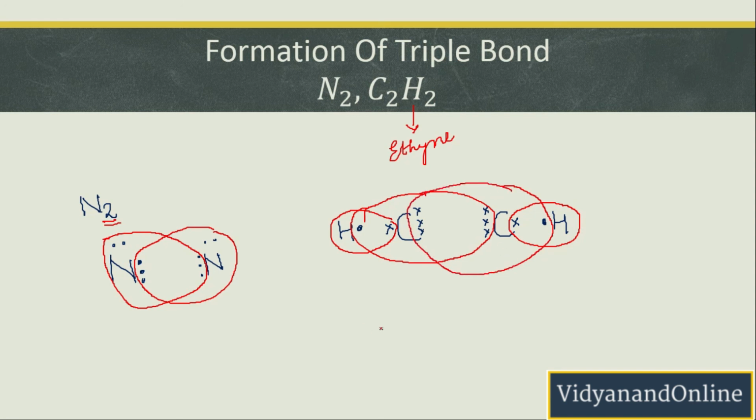In that way, the bond between them will be C triple bond C, single bond H and single bond H. Now why triple bond? Because it's sharing 3 electrons with the other carbon.